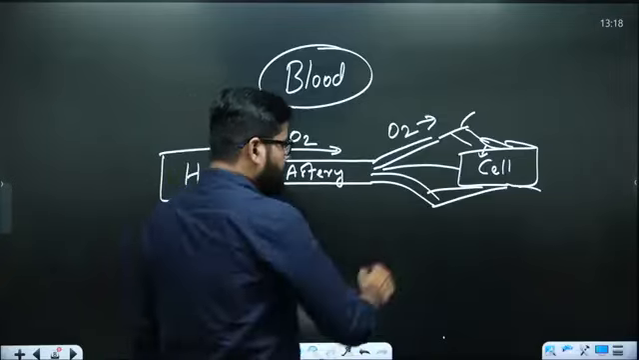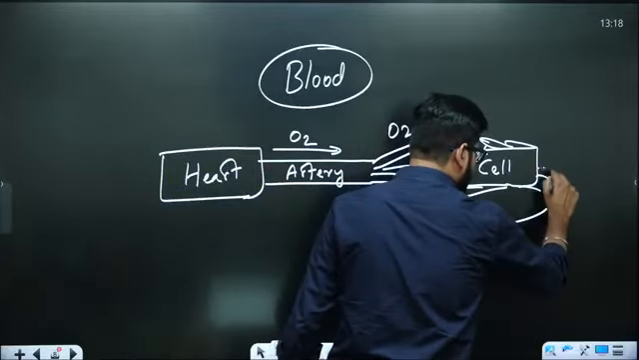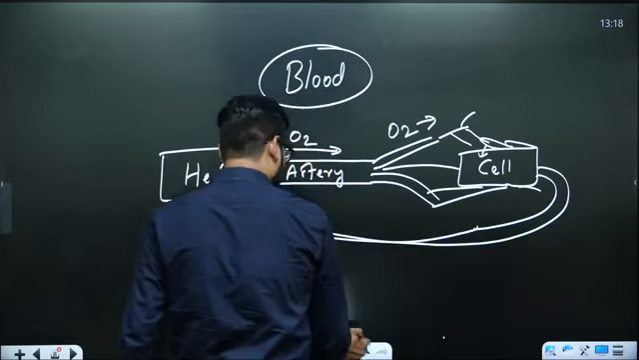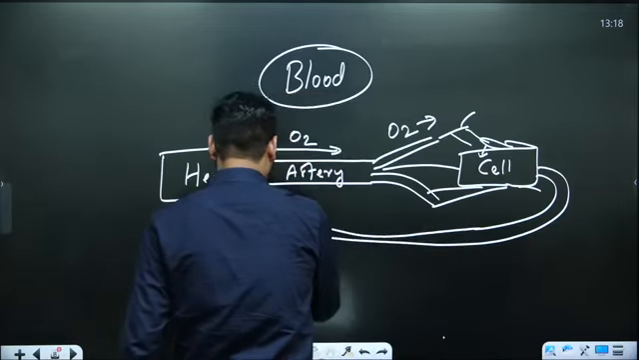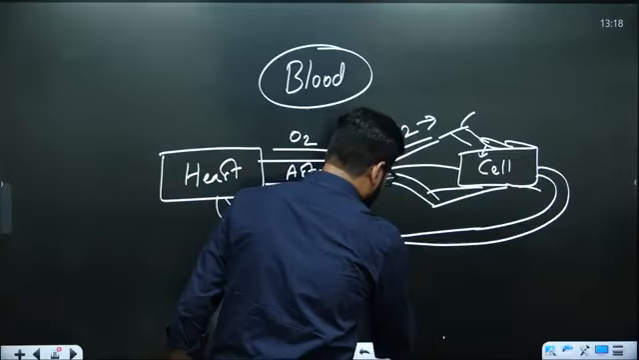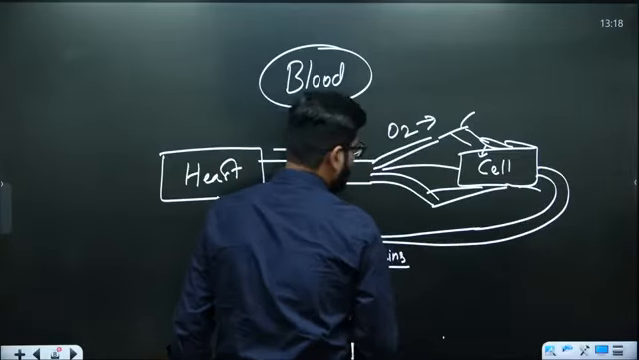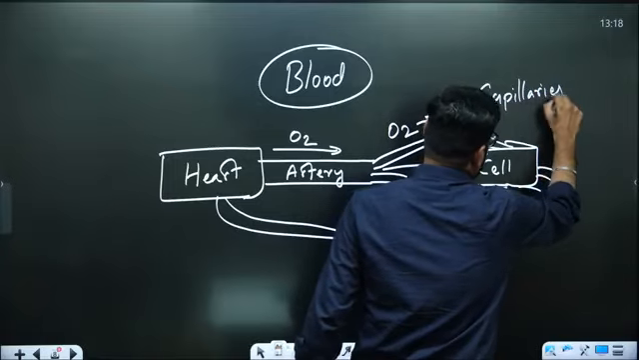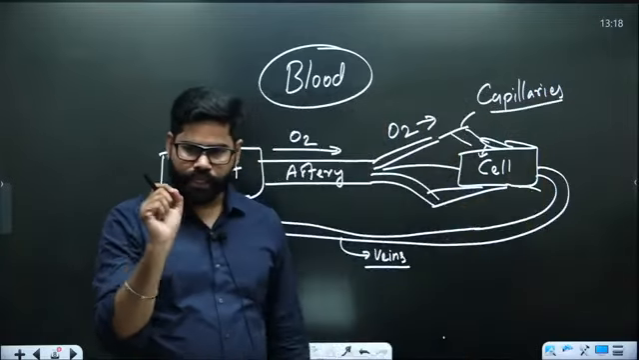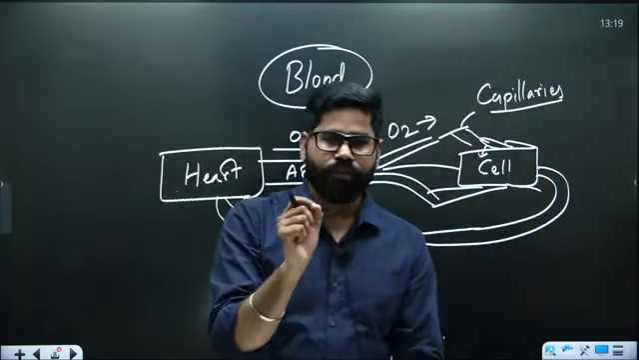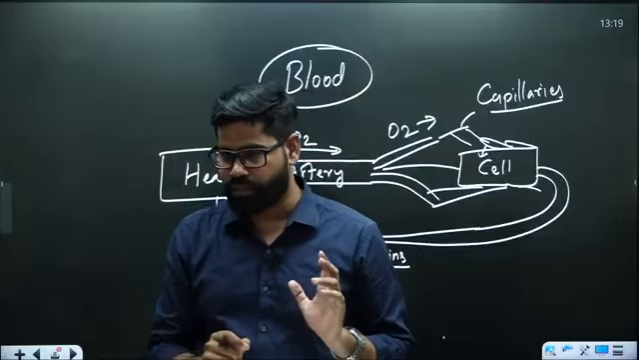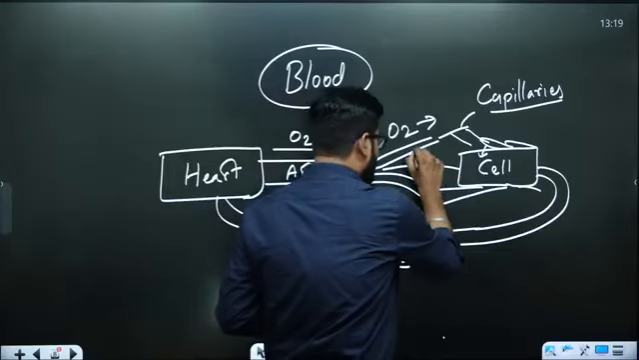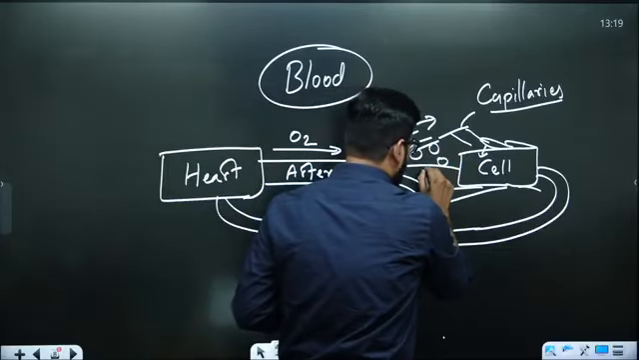After this, these capillaries will join together to form another structure which will bring the blood back to the heart, called veins. So here we have capillaries. Capillaries are the narrowest tubes. They are very fine, very narrow tubes which are connected with individual cells. Okay, so it is just like this. Suppose we have a cell over here. All the cells are going to be connected to these capillaries.